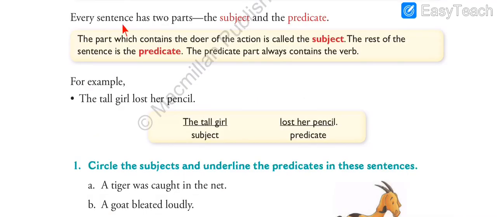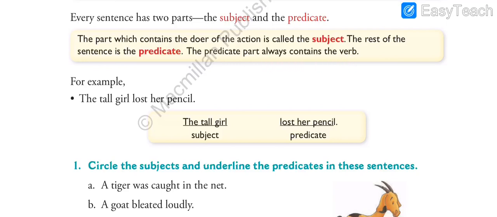Now, every sentence has two parts, that is the subject and the predicate. In each sentence you will see subject and predicate both. The part which contains the doer of the action is called subject. The rest of the sentence is the predicate. The predicate part always contains the verb.